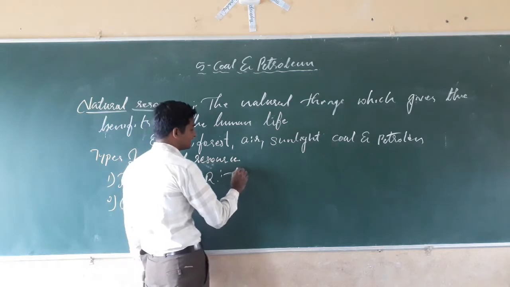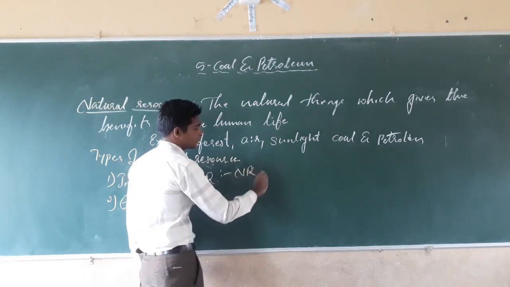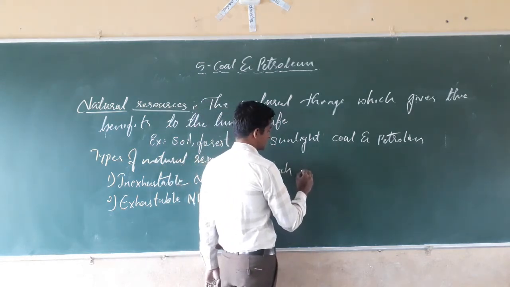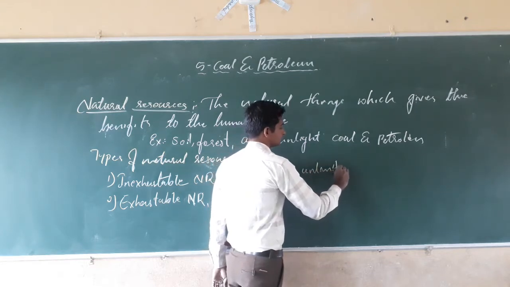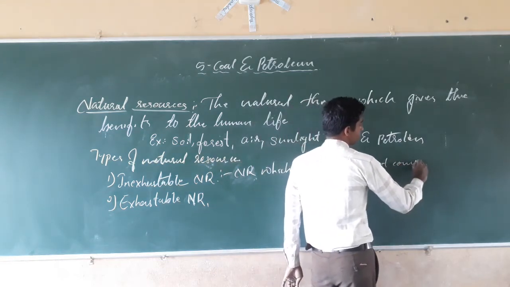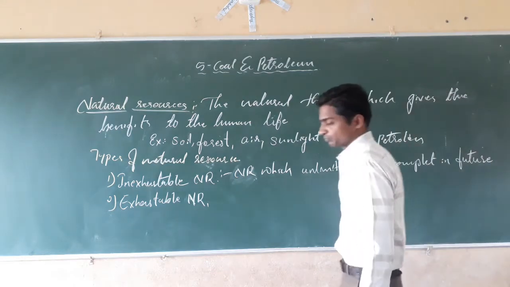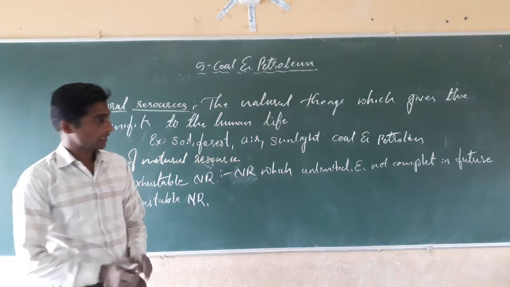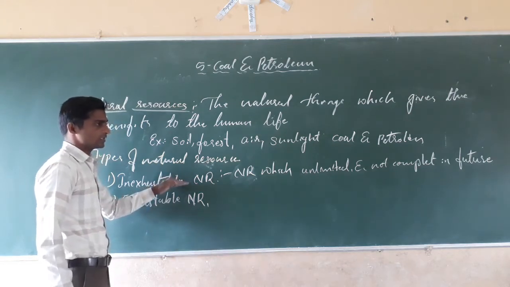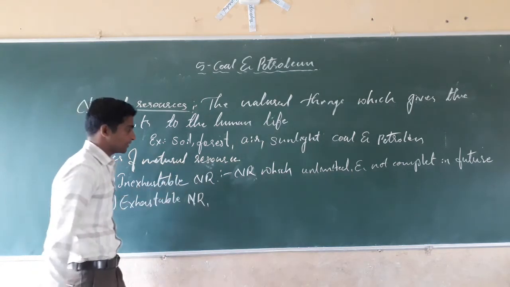For example, sunlight. The natural resources which are present in unlimited form and will not complete in the future, such natural resources are called the inexhaustible natural resources. For example,